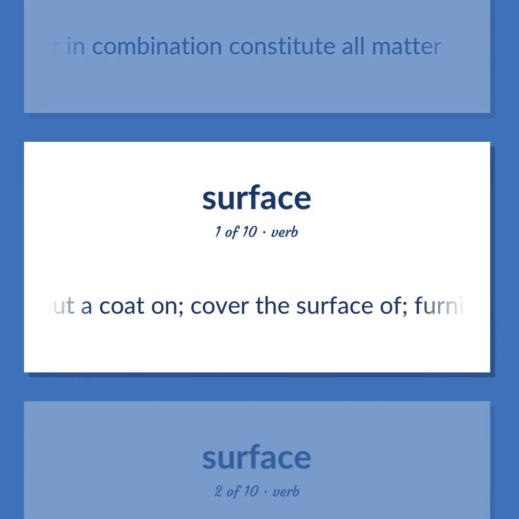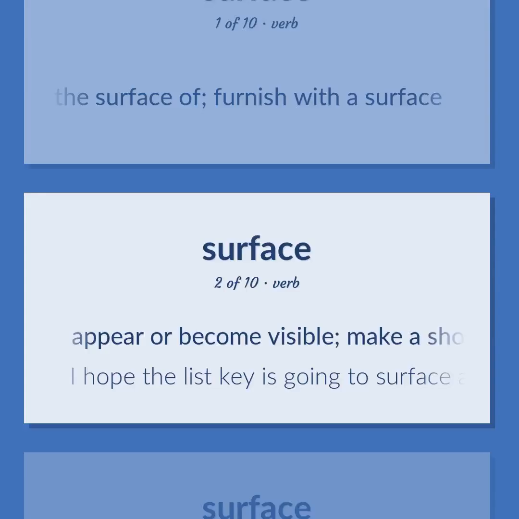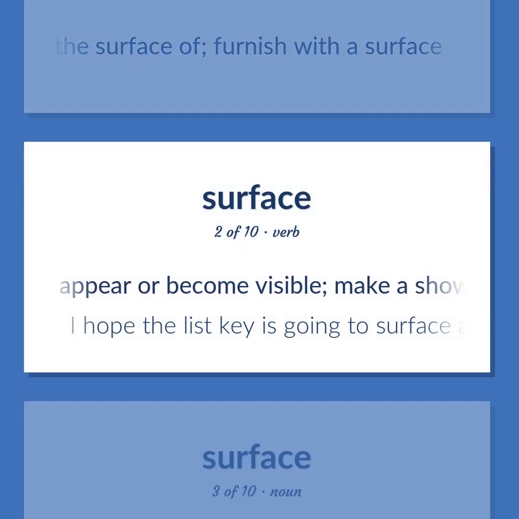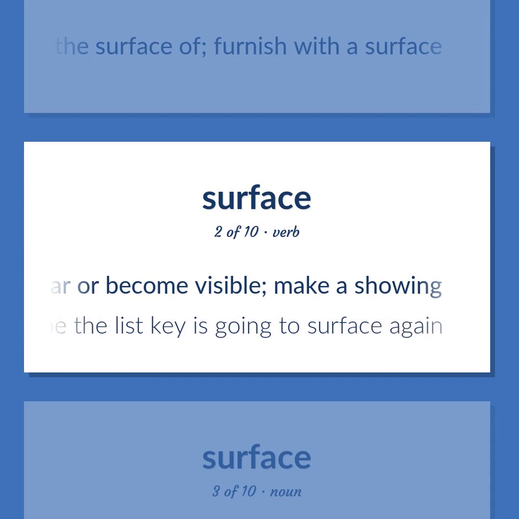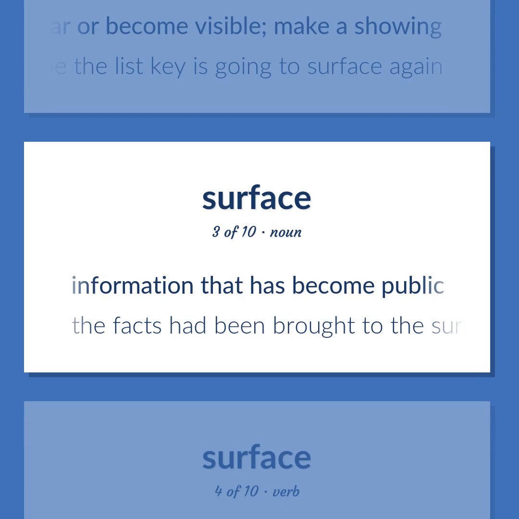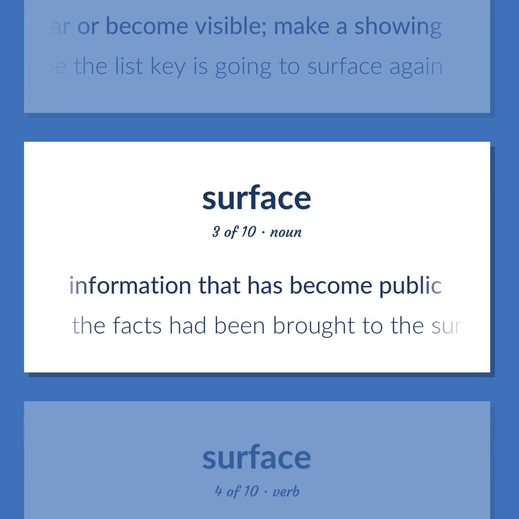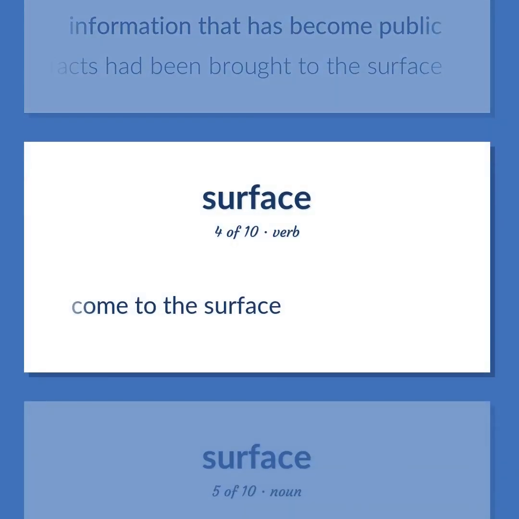Put a coat on. Cover the surface of. Furnish with a surface. Appear or become visible. Make a showing. I hope the list key is going to surface again. Information that has become public. The facts had been brought to the surface. Come to the surface.